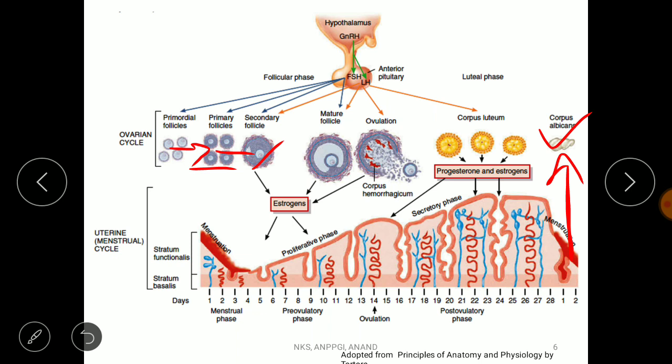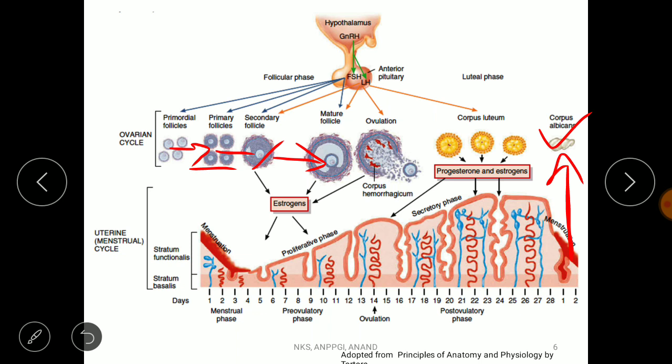In the follicular phase, the concentration of GnRH has increased, of course. So the FSH and LH have increased, right? Due to the positive feedback of the estrogen, right? So here the 1 to 2 secondary follicles have developed from the 6 to 12 primary follicles, right? And then finally only one tertiary follicle has developed from those secondary follicles, right?